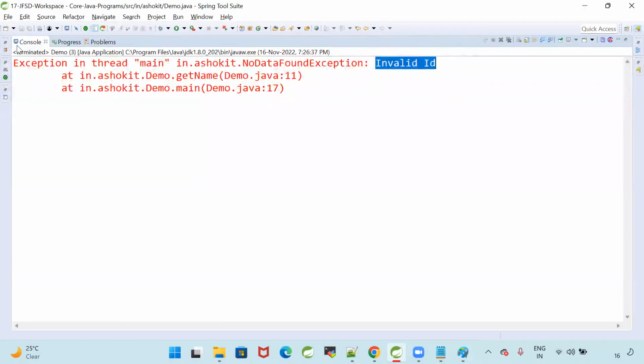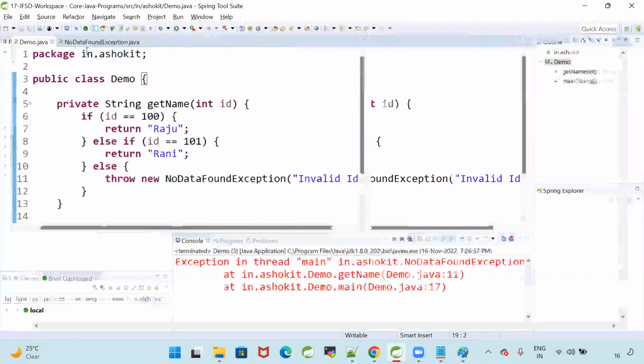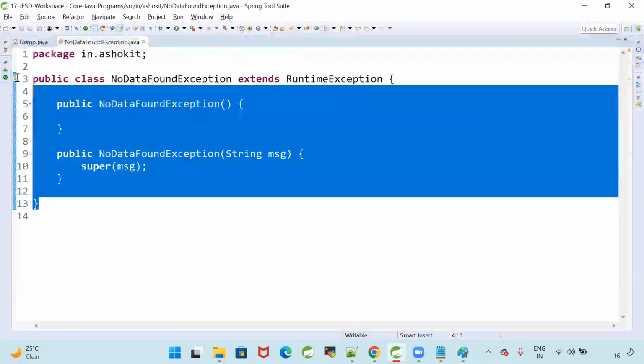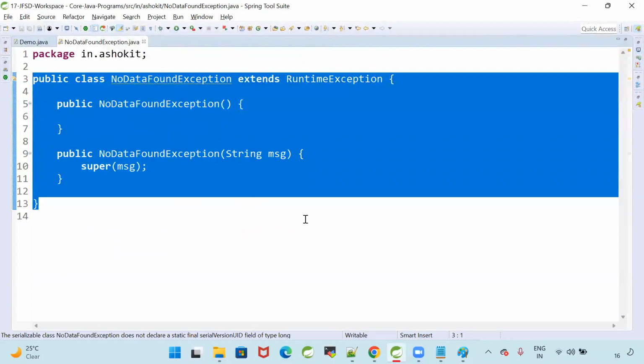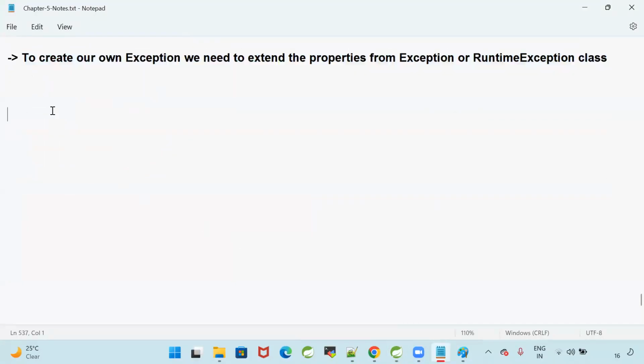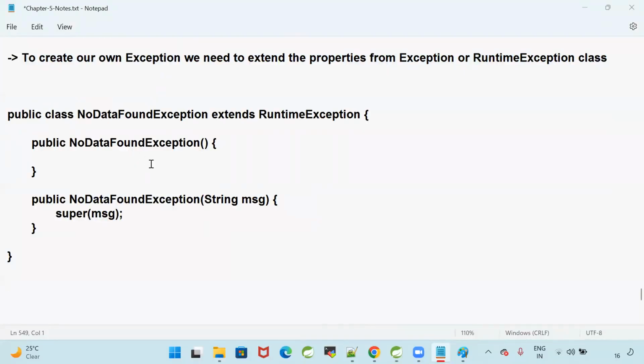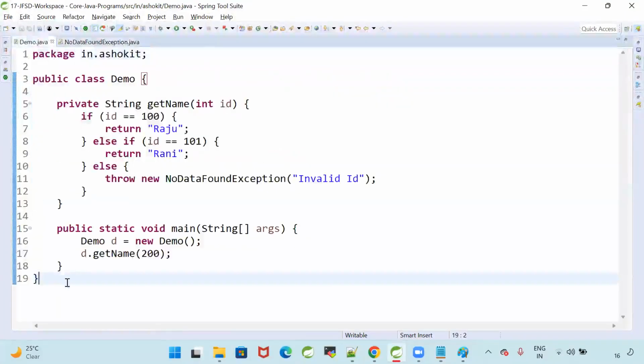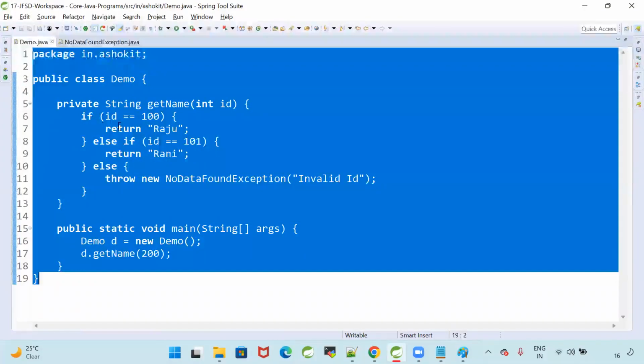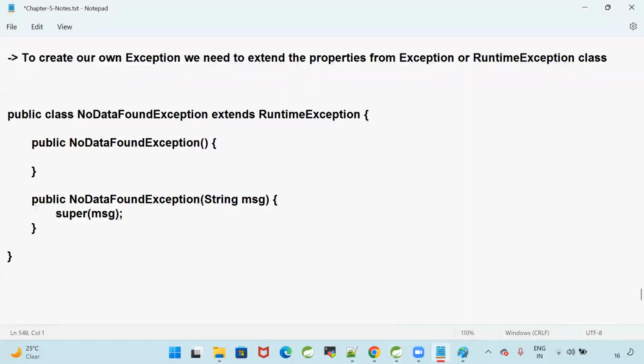So with this, we are able to understand how to create user defined exceptions also. When do we create a user defined exception? When there is a requirement in the project, then we create our user defined exceptions.